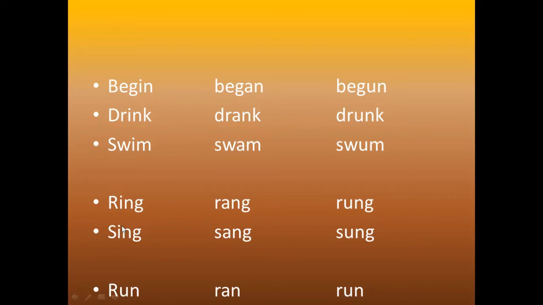Up to these verbs, the base form, past tense and past participle are formed by different methods. Again: begin, began, begun; drink, drank, drunk; swim, swam, swum; ring, rang, rung; sing, sang, sung.